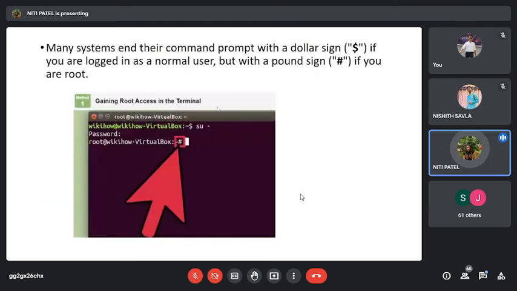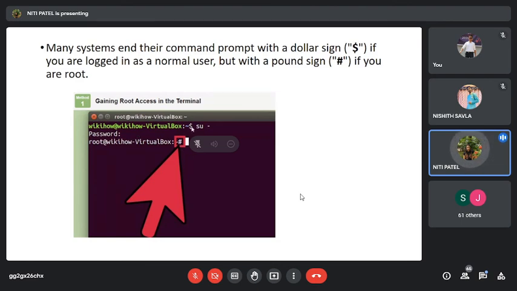So whatever command is written over here, initially that person is a normal user. As soon as you write su, it will immediately ask you for the password. तो अगर आपका ये password correct है, तो ही आप admin बन सकते हो. अगर ये password गलत है, तो you cannot have any of the admin rights. Are you getting? Yes. So even if you are a normal user, you can switch to the root account, provided you have the root password. If you don't have this password, you cannot switch to this root account.